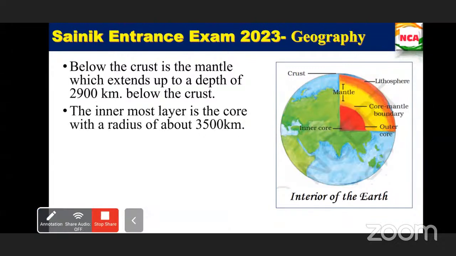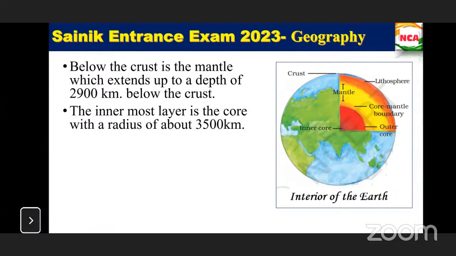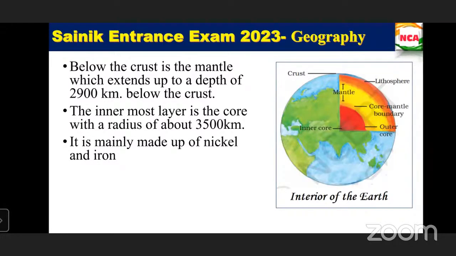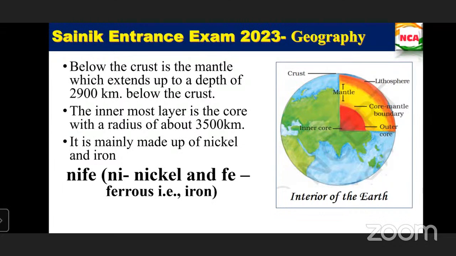Next is the innermost layer, the core. We are talking about the radius, because it is spherical in shape. The radius is about 3,500 kilometers, and it is mainly made up of nickel and iron, that is NiFe. Ni is for nickel and Fe is for ferrous, which is nothing but iron. So below the crust, we have the mantle that extends to a depth of 2,900 kilometers.